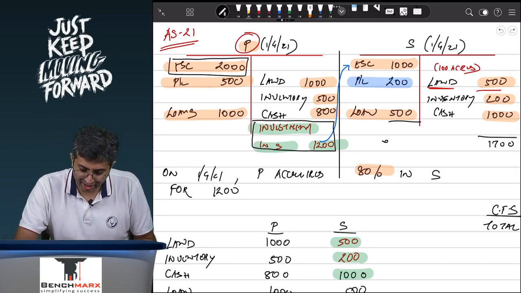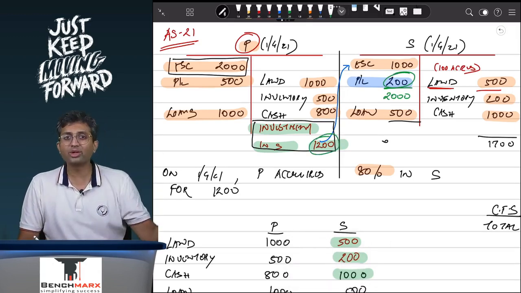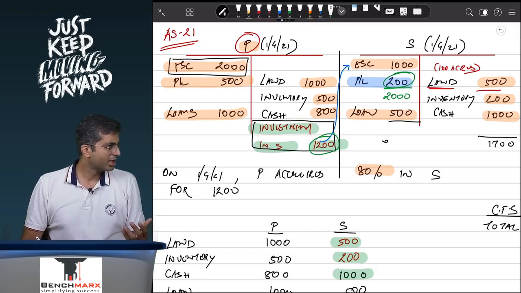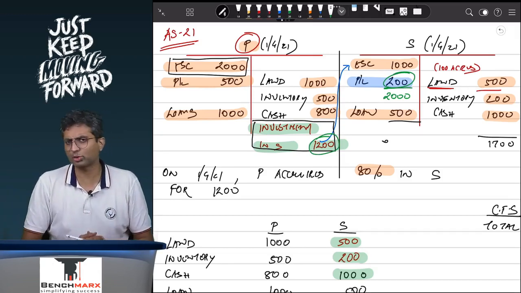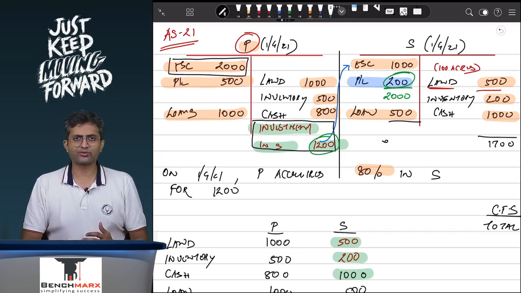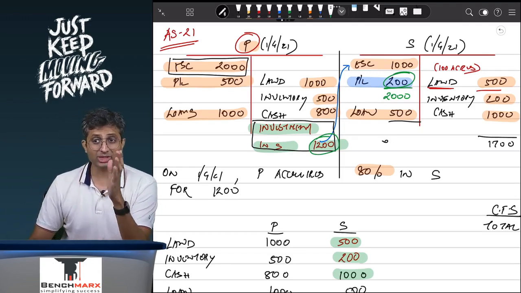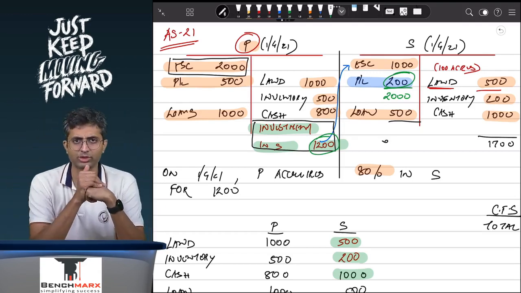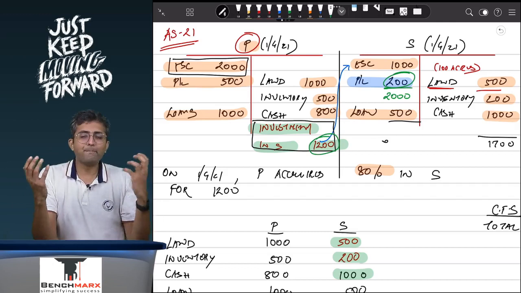So over here, can I say that if instead of this 200, if this was 2000, your investment will not be 1200? Your investment will be more than 1200. Do you agree to that? If my reserves of the subsidiary as on the date of acquisition instead of 200 would be 2000, the subsidiary shareholders will not sell it just for 1200, they will probably ask more. And as a result, what we are doing over here is we are trying to say that the reserves of the subsidiary till the date of acquisition are attributable to the investment, are matched against the investment.